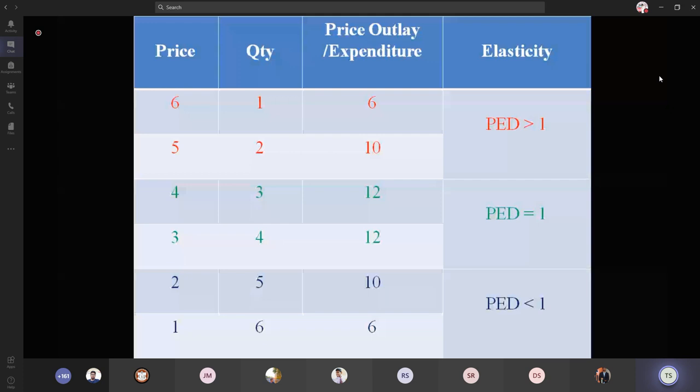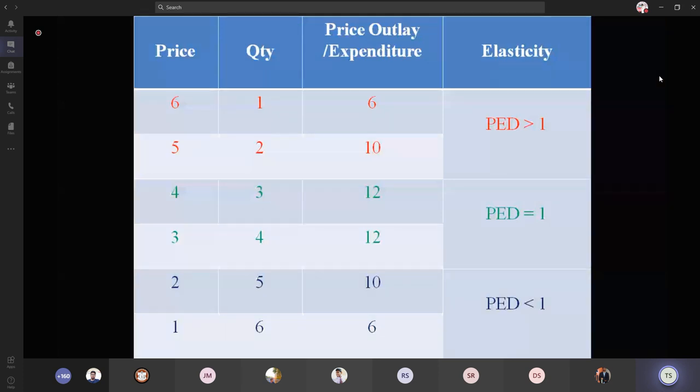When the price expenditure continuously increases, the elasticity is termed elastic demand, and the value is always greater than 1. If the price outlay is continuously decreasing, those are termed inelastic demand products, and the value will always be less than 1. In between, when the price expenditure is constant, it is termed unitary elasticity, which is always equal to 1.